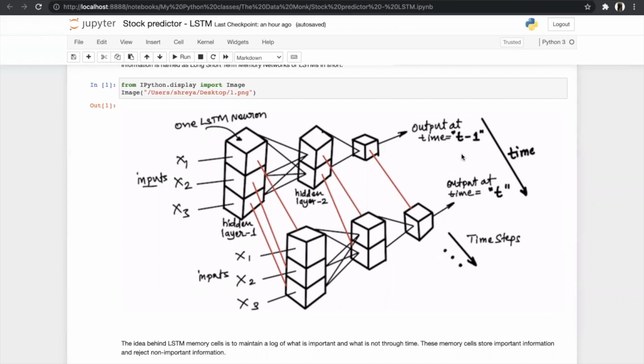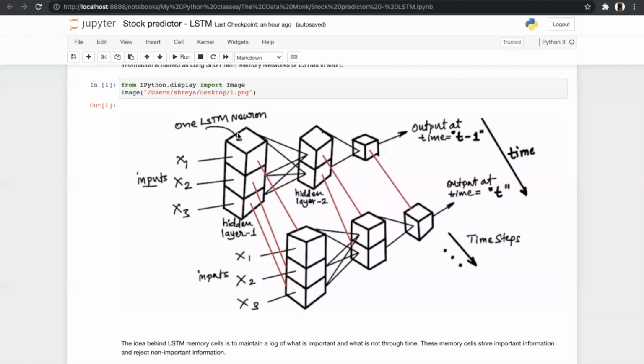As you all know, the stock on a particular day is related to the stock of that company on the previous day or the days before that. So by using the LSTM, we can capture the interdependencies between the values within time in a better way. As you can see in this figure, this whole process is our one epoch cycle and this is our second epoch cycle, and this will go on till however many epoch cycles we assign. Then in LSTM, the output of our previous epoch cycle acts as an input of our next epoch cycle.